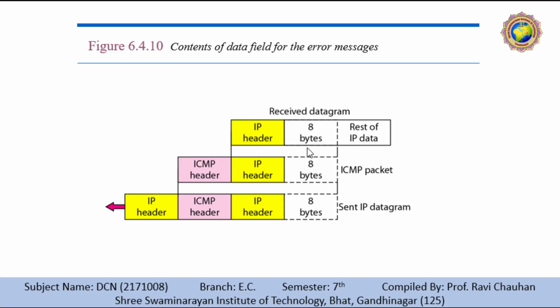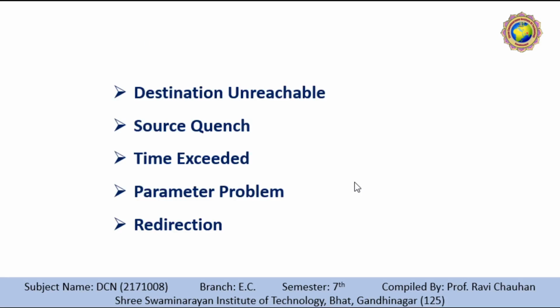ICMP forms an error packet, which is then encapsulated in the IP datagram. Fine. So it is an IP datagram. So let's discuss some error messages.